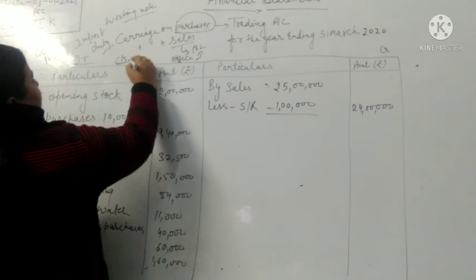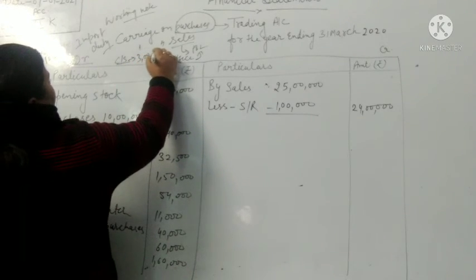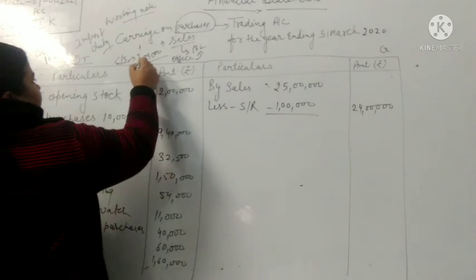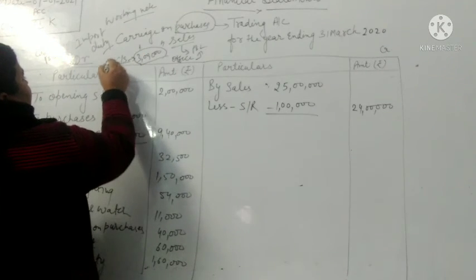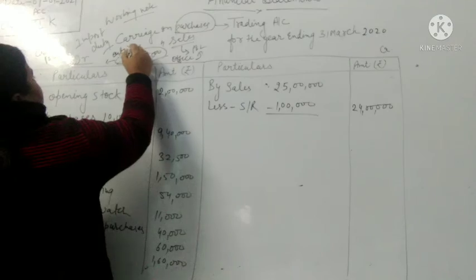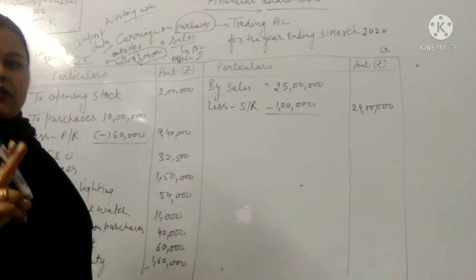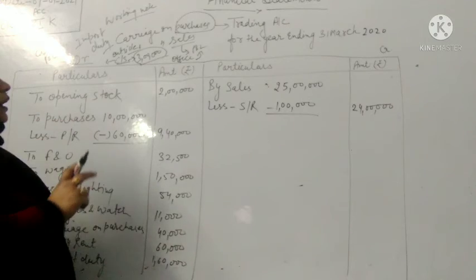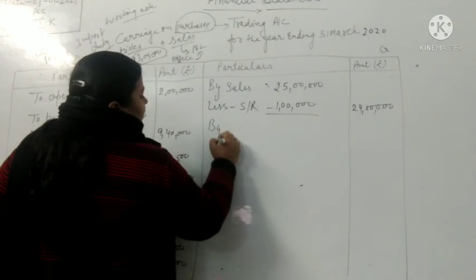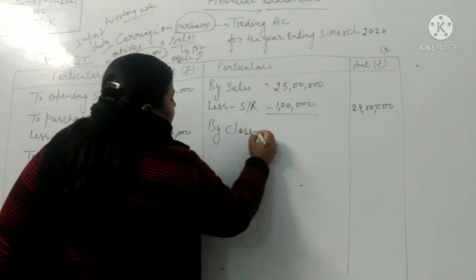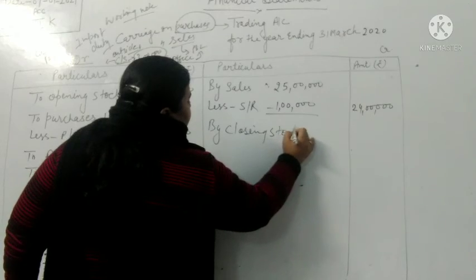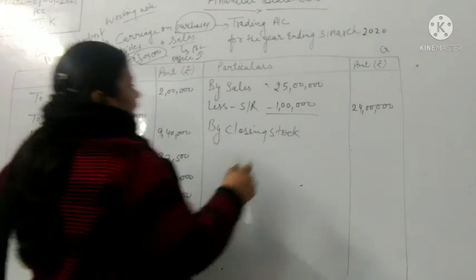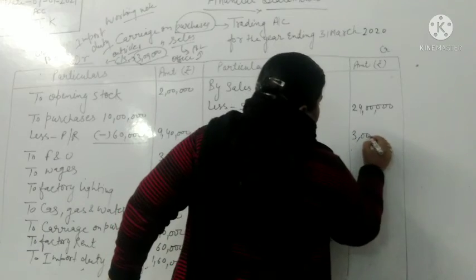What is given to you? That closing stock is valued at rupees 3 lakh. What does it mean? Note one thing, that it is given outside the box. It means it will have the double adjustment. First of all, the closing stock will be written on the credit side of the trading account, rupees 3 lakh.